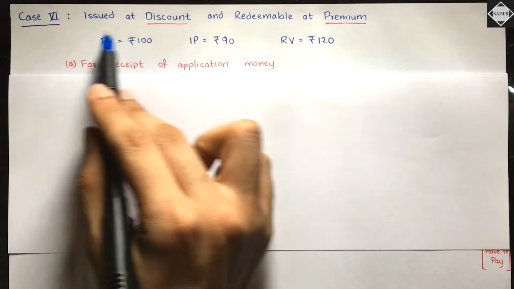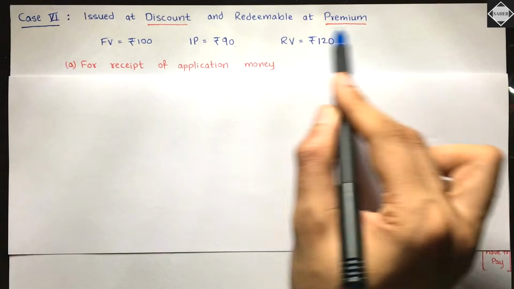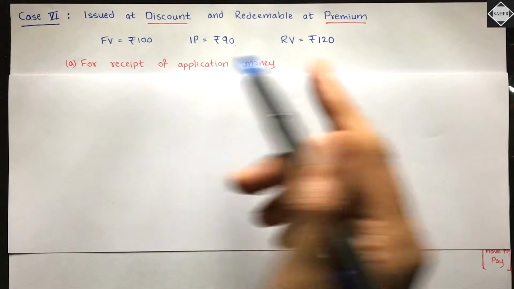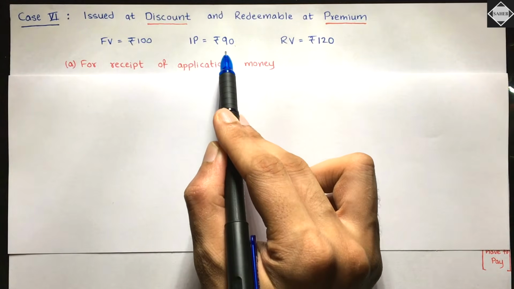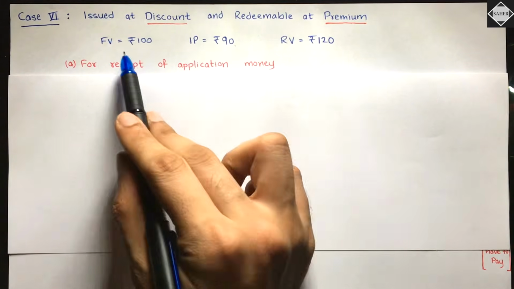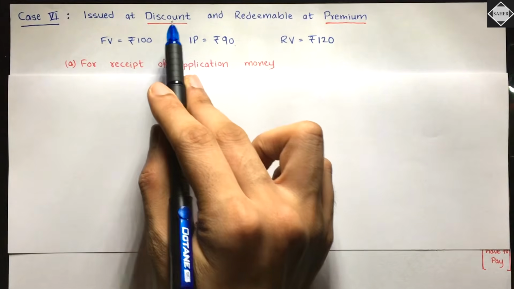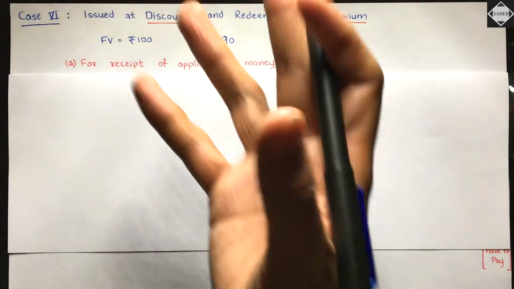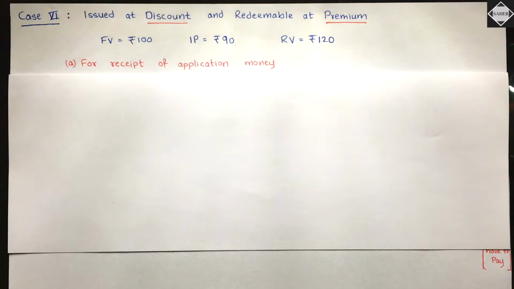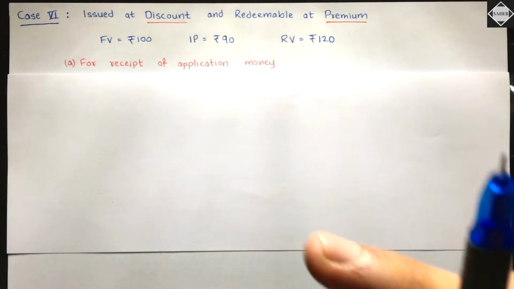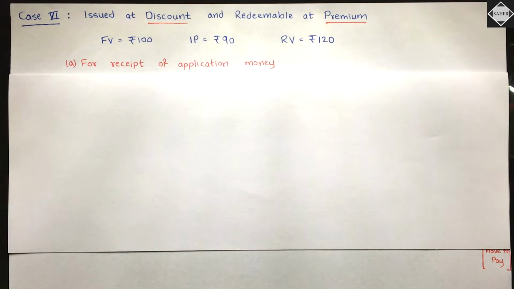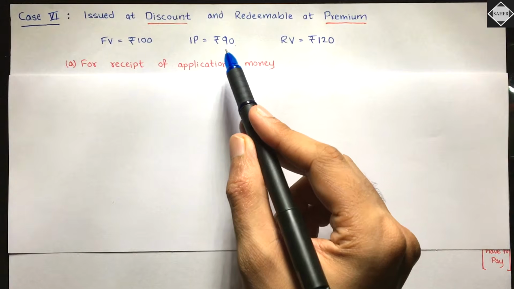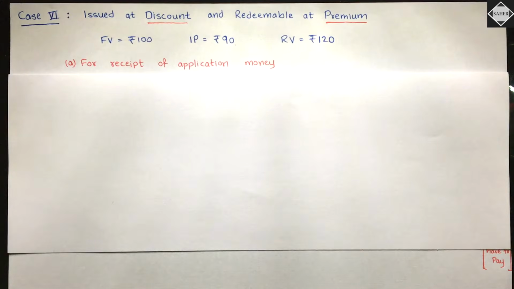Debentures have been issued at discount and redeemable at premium. For example, let's just say the face value is rupees 100 and the issue price is rupees 90. Of course, less than the face value because debentures have been issued at discount. So we are going to receive only 90 rupees from our debenture holders, 10 rupees less. That 10 rupees short will be our loss which we are bearing, because our debenture is of 100 and we are giving it away for 90. So 10 rupees loss.